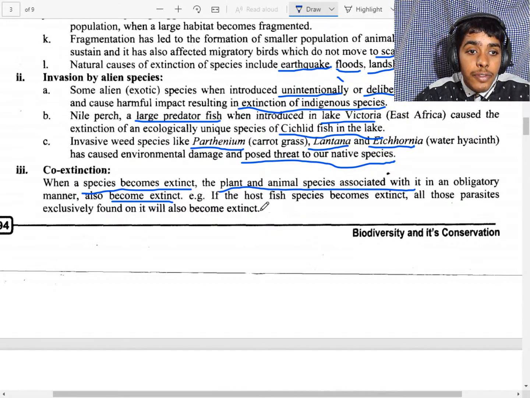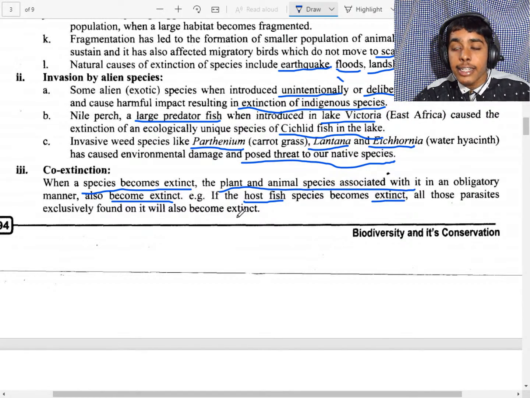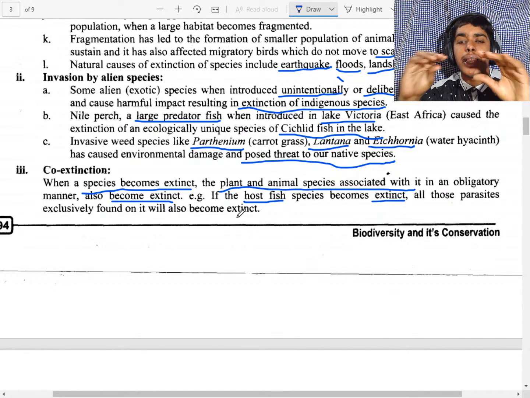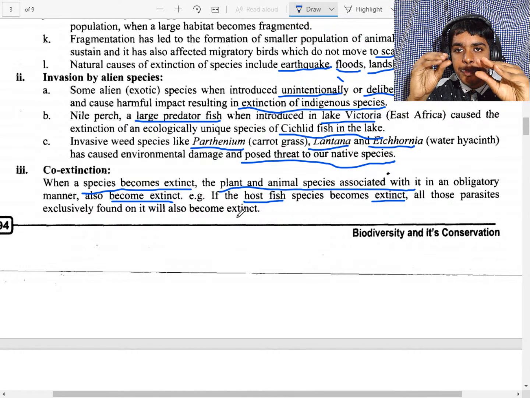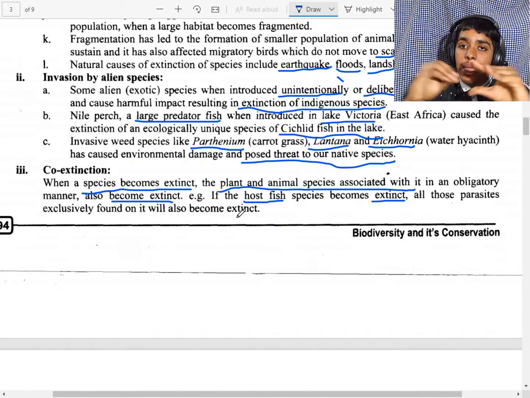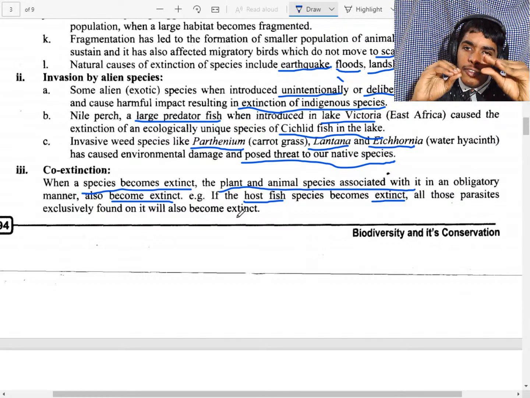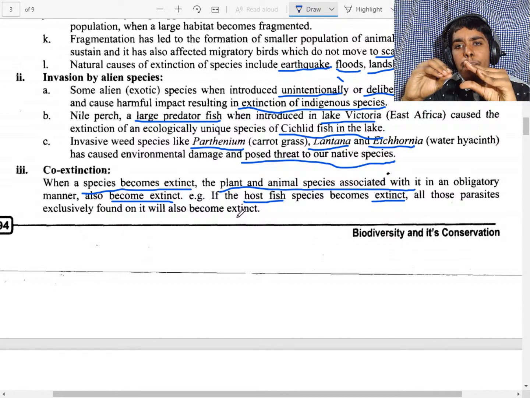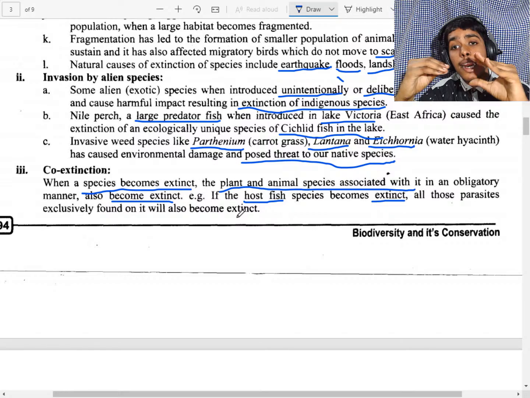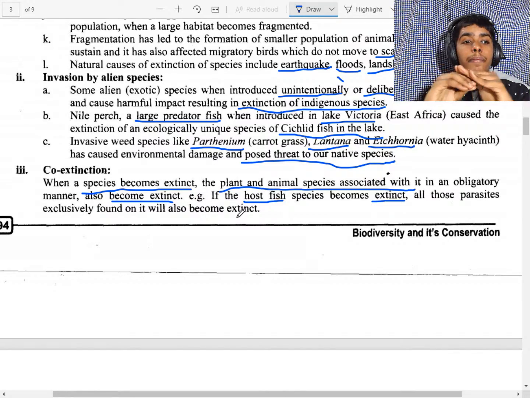So if the host fish becomes extinct, all the parasites, that means if there is a parasite, this is the parasite, this is the body, and if the parasite is present inside the body, if the host is extinct, the parasites will also go extinct because they are residing inside the body or on the body.